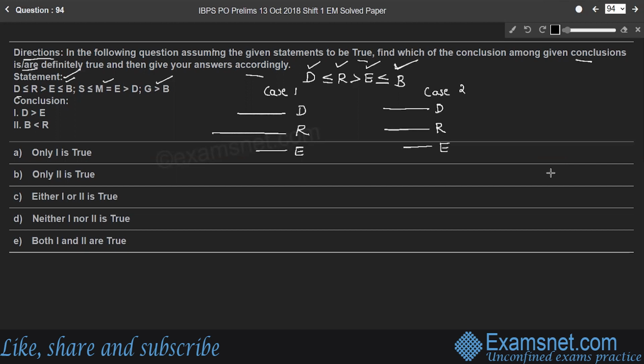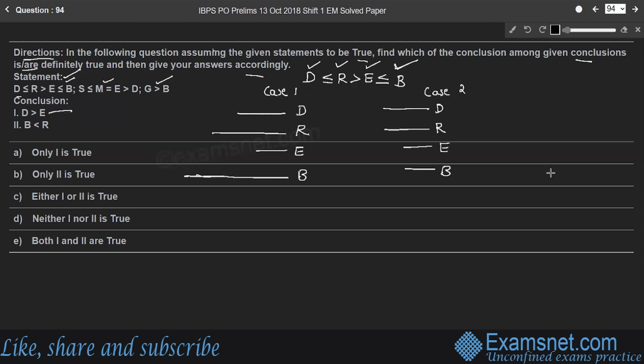So in case 1, let me consider E is less than B. So there is a line B, right? So you can extend this line B unlimitedly, right? So here E is less than B. In case 2, E is equal to B, a line B which is equal to E, right? So come to the conclusion part where D greater than E.